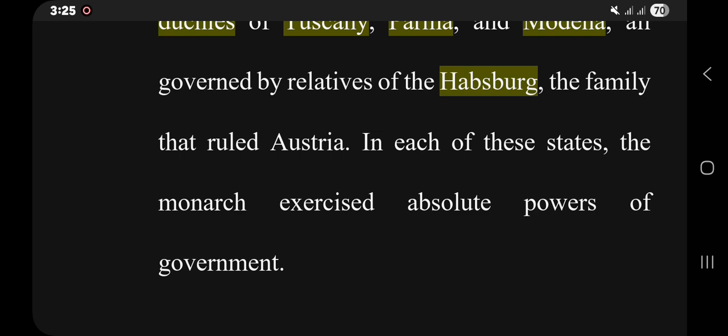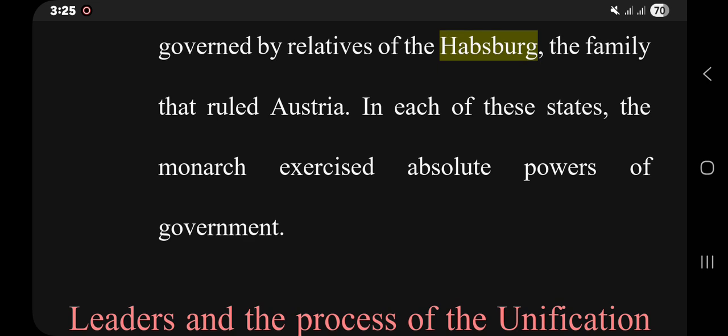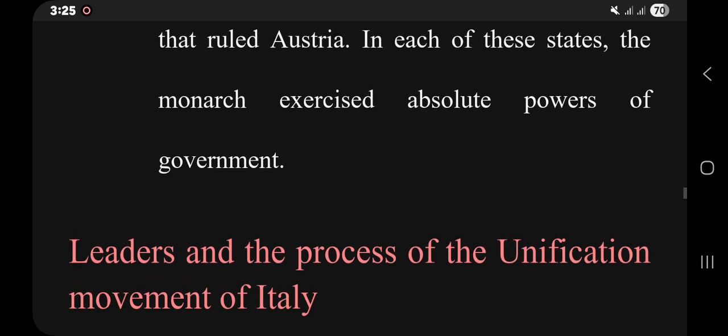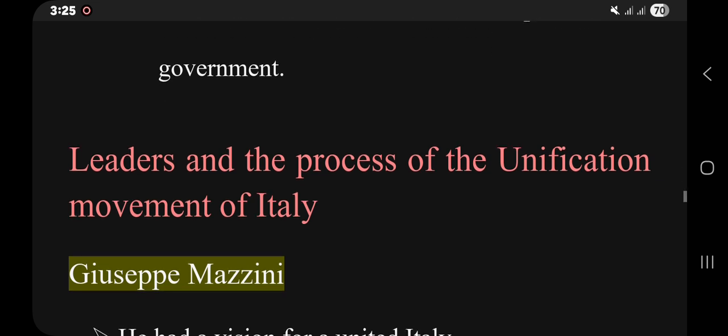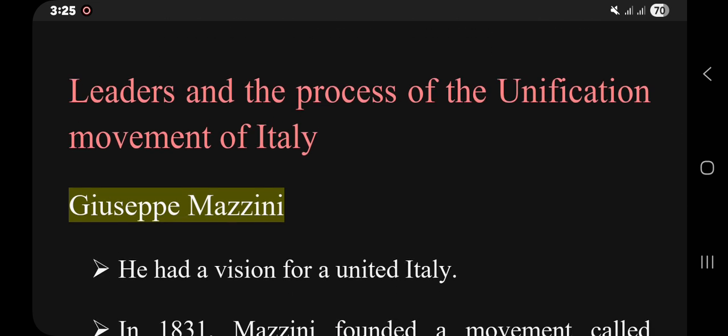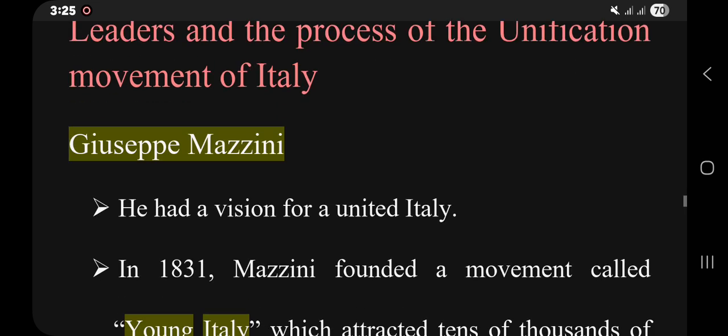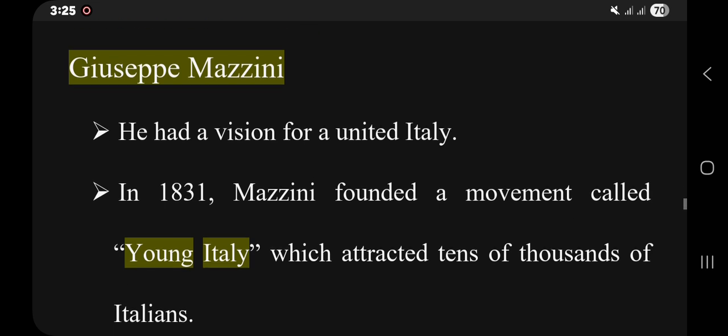In each of the states, the monarch exercised absolute power of government. They were dictators, and they did not like the unification of Italy because they feared that if Italy was united under a single government, they might lose their independence. So, such governments, of course local governments, were other obstacles to Italian unification.